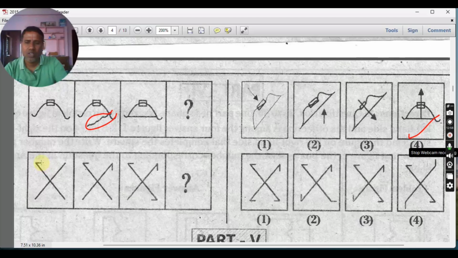Next, you see here one line is there, and in the next step one line has come at the bottom. Next means clockwise. When you see this, if you rotate it, it will go clockwise. If you start extending it, it will. So next it should be clockwise. So this is wrong. This is moving anti-clockwise. Here there is a mistake. You see, this is clockwise, this is clockwise, this is clockwise, this is clockwise. So this is the correct one.